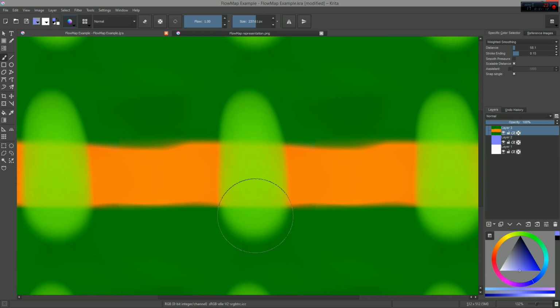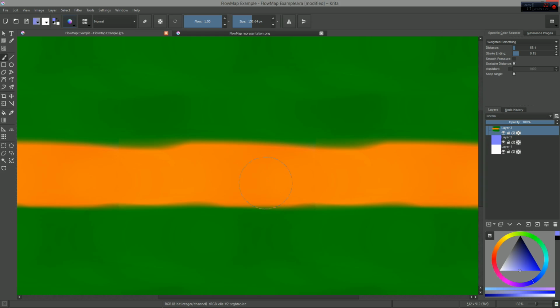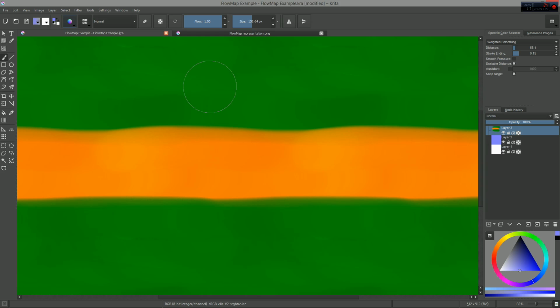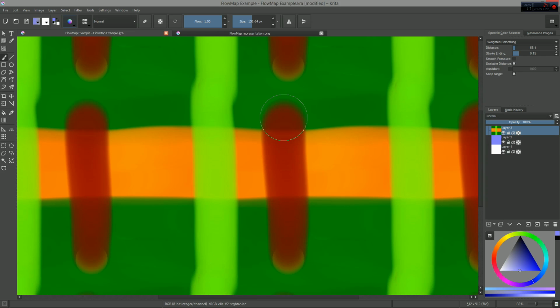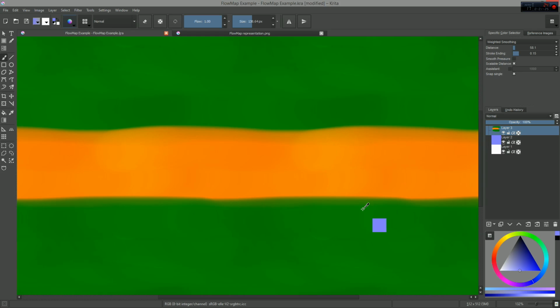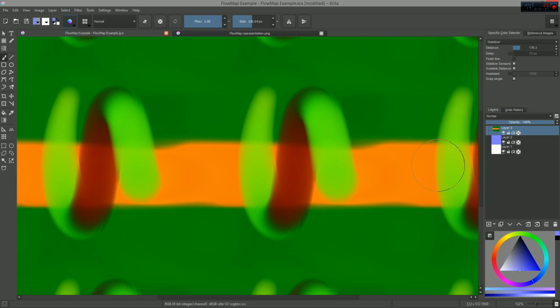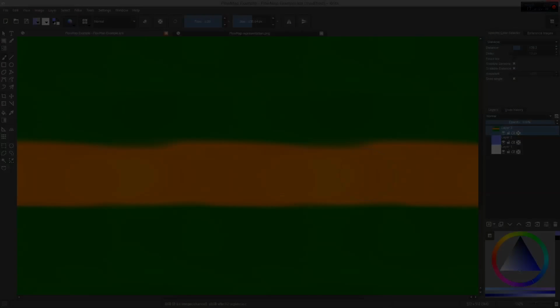To draw a flow map in Krita, you just have to change your brush's tangent tilt options to direction. The vectors will then be calculated based on the direction of your strokes. If you draw towards the left, you will create vectors pointing left. If you draw towards the right, you will create vectors pointing right. If you're using a mouse, you may suffer from artifacts. Thankfully, you can fix that using the brush's smoothing option. If you use the stabilizer, be sure to uncheck the finish line option or you will have issues.